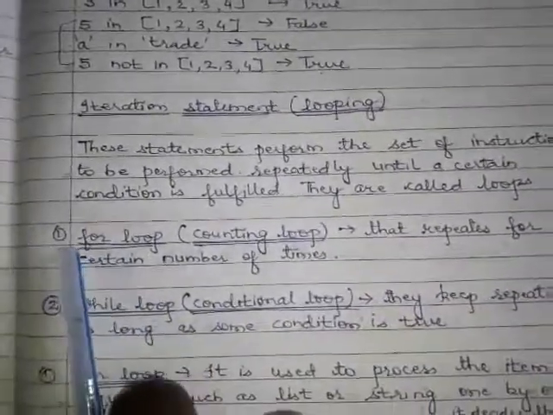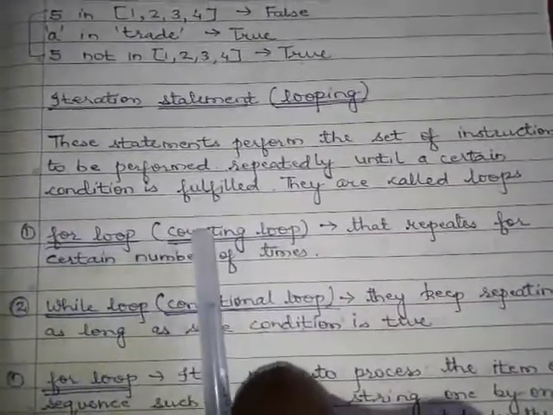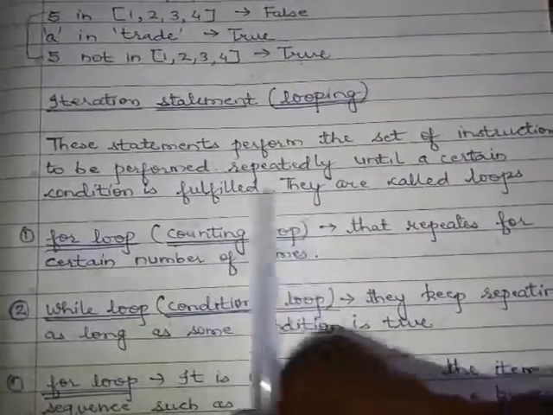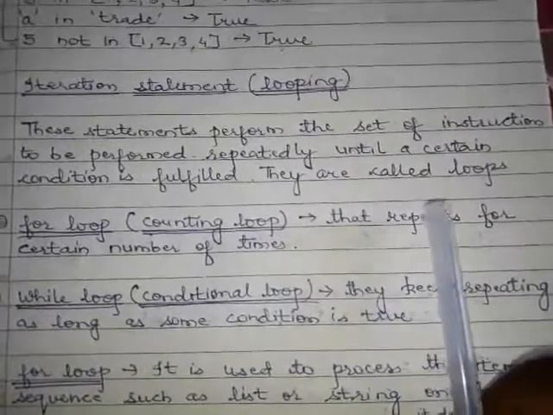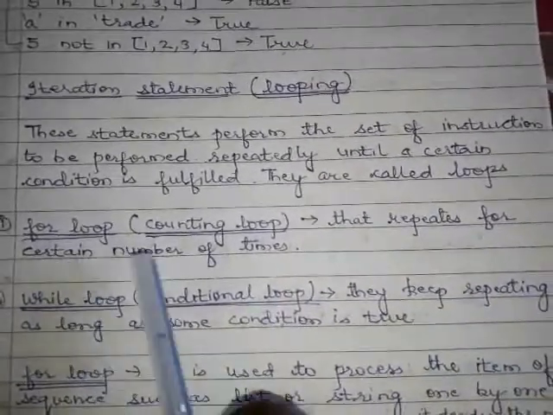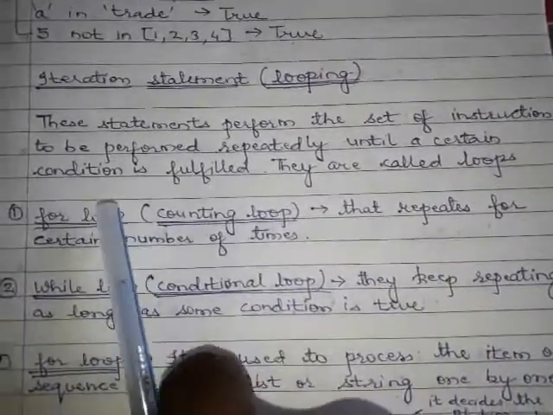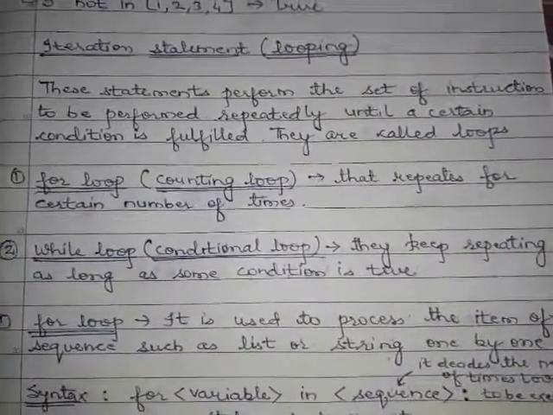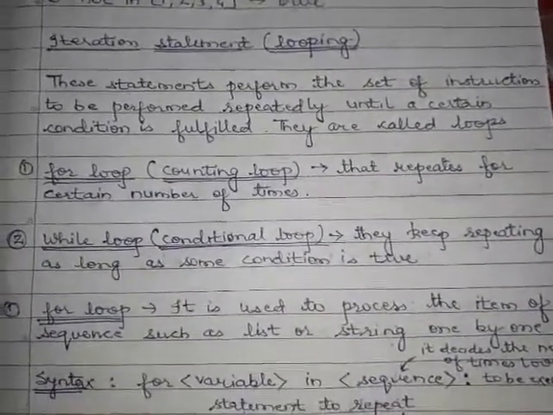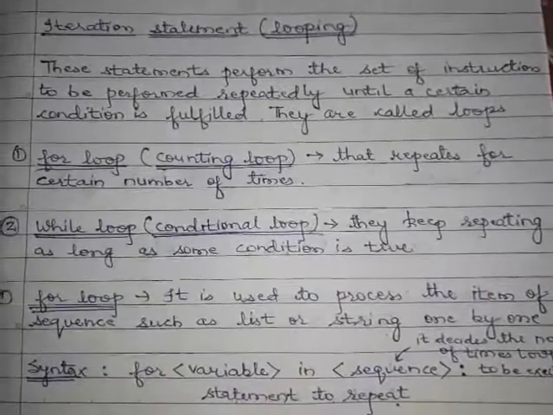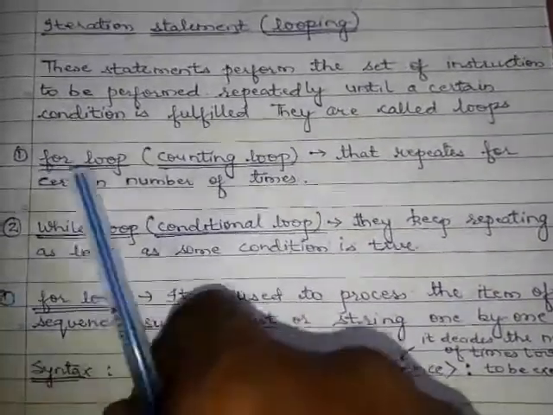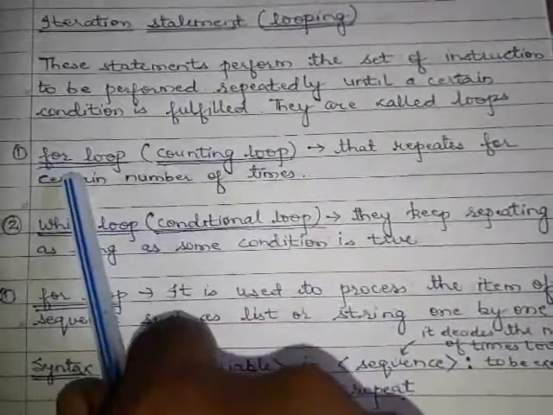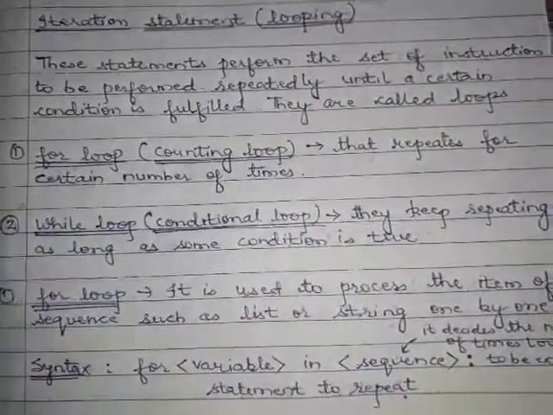Okay, the first one is the for loop, which is also called the counting loop. It repeats for a certain number of times. It means the for loop is basically used to perform a task in which you know how many times the task should be repeated. In that case you will use a for loop.